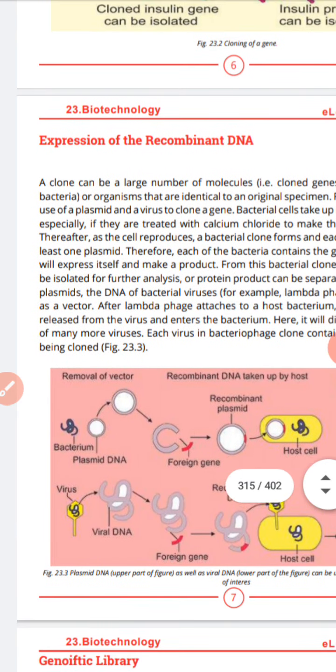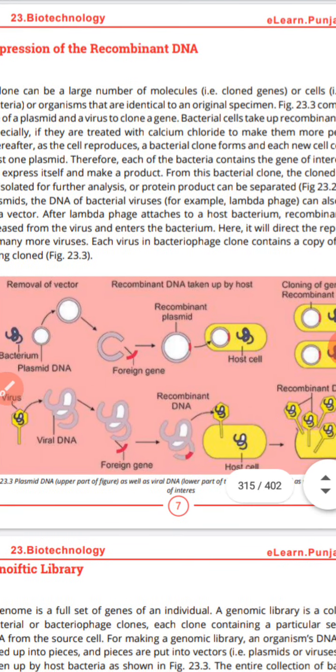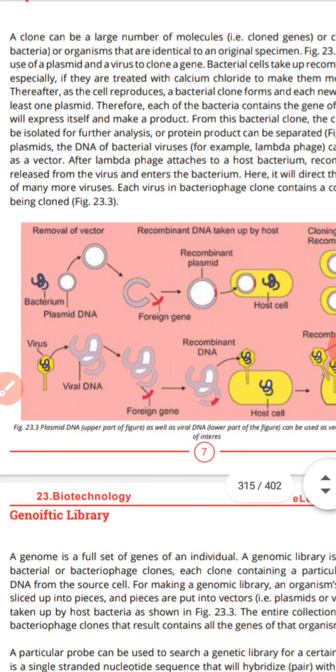We'll come back to another mechanism. Not only bacteria, lambda virus or the virus is also used for genetic engineering. You can see the figure, and I will also highlight the different procedures. Look here, the plasmid is removed from the bacteria, removal of the vector, and what you did, you removed the plasmid. You entered the gene of interest. Gene of interest is also called foreign gene.